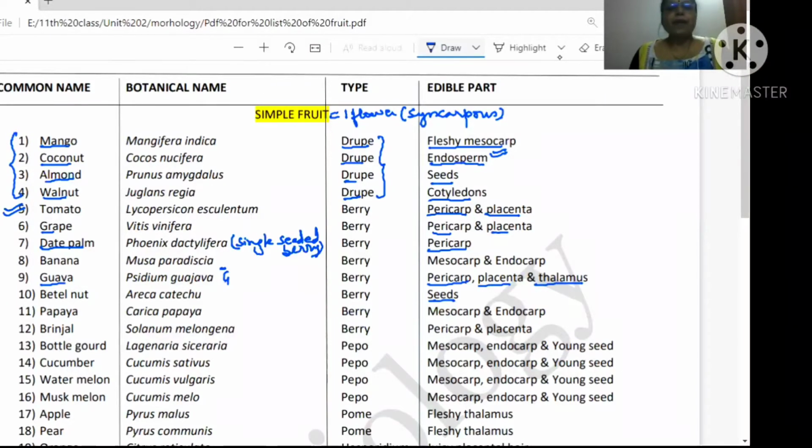Then your papaya, biological name is Carica papaya, which is also berry, in which edible part is again mesocarp and endocarp, and you peel the outer epicarp and throw it. Brinjal, which is coming from the family Solanaceae, biological name is Solanum melongena. It is also a type of berry in which edible part is complete pericarp as well as placenta. So these examples from 5 to 12 are the examples of berry fruit. Berry can be with the superior ovary, with the inferior ovary also. They can be with one carpel, they can be with many carpels, but syncarpous condition will be there.